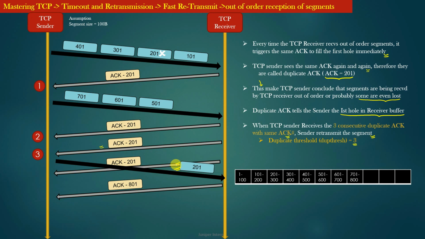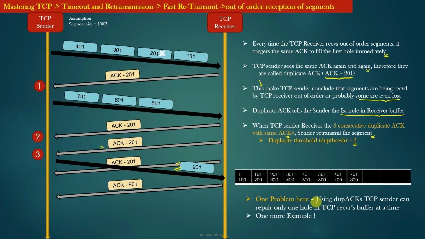But now there is one problem in this optimization. The problem is, using the concept of duplicate ACKs, the TCP sender can repair only one hole in the TCP receiver's buffer at a time, right? So let us try to understand this problem with the help of one more example.